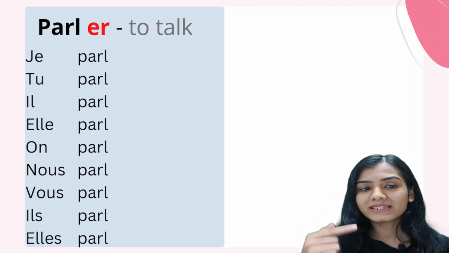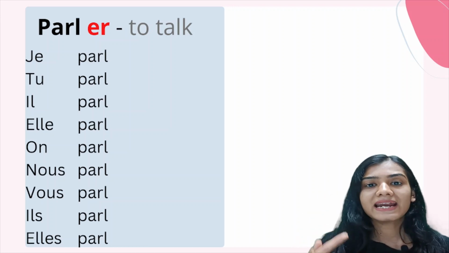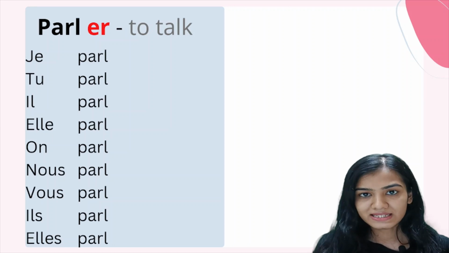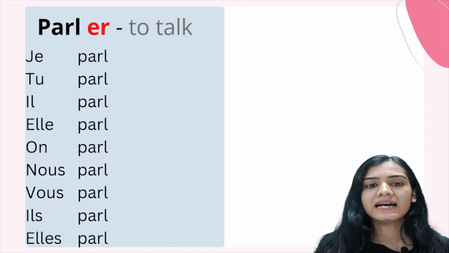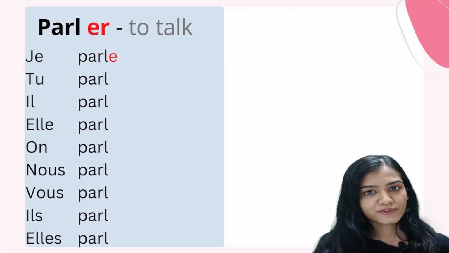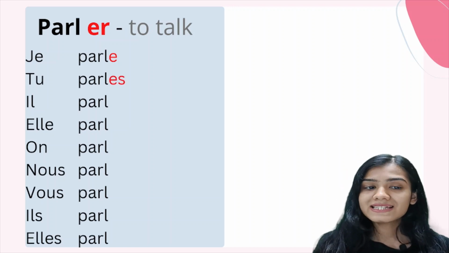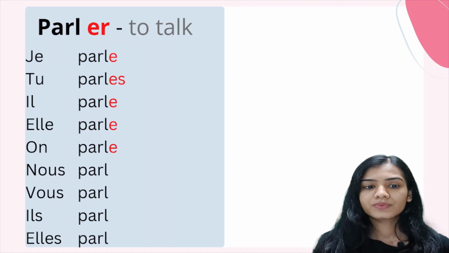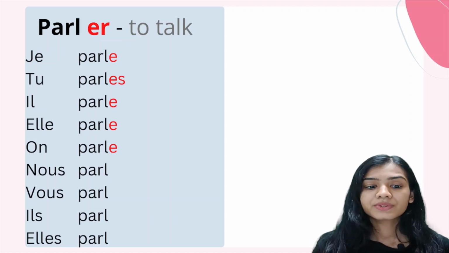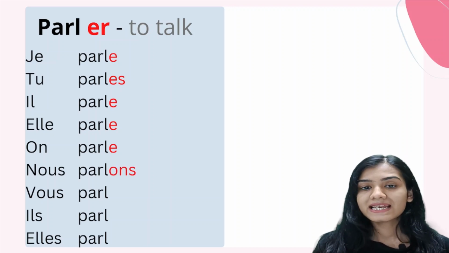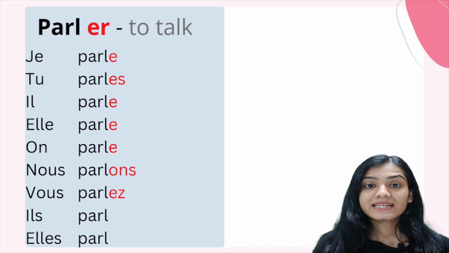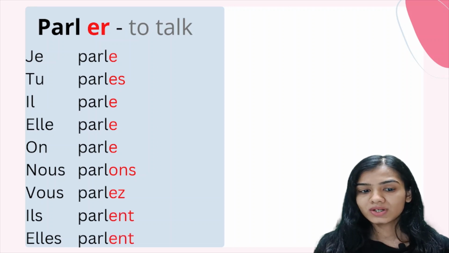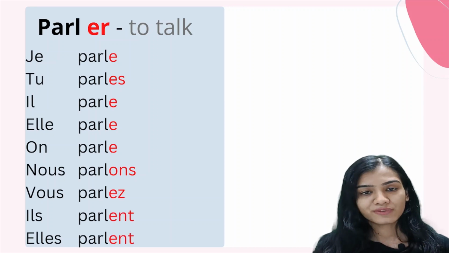After this, we are going to add the endings of the present tense. And the endings are E in case of je, ES in case of tu, E in case of il, elle, and on, ONS in case of nous, EZ in case of vous, and ENT in case of ils and elles.